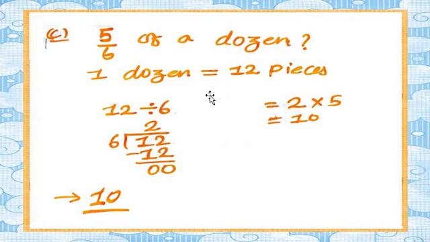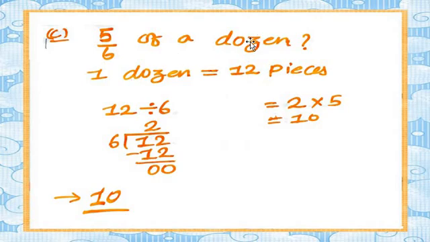Okay, now further question number C: 5 upon 6 of a dozen. What is the meaning of dozen, my dear students? 1 dozen is equal to 12 pieces. It means we have to buy some special things, 1 dozen apple, 1 dozen mango. When I go to the market and take 1 dozen mango, how many mango will come? In 1 dozen, 12 mango will come. So that's why our unit is 12 pieces.